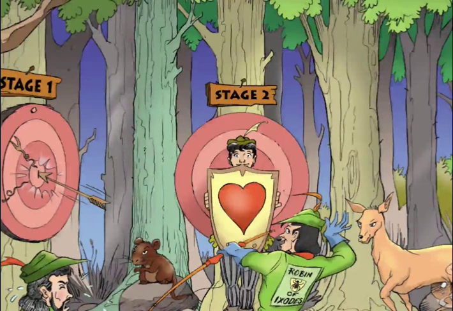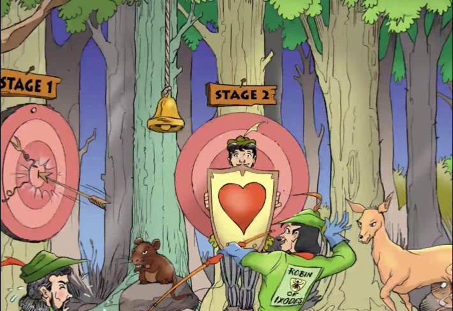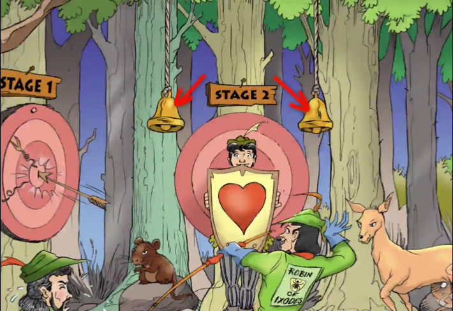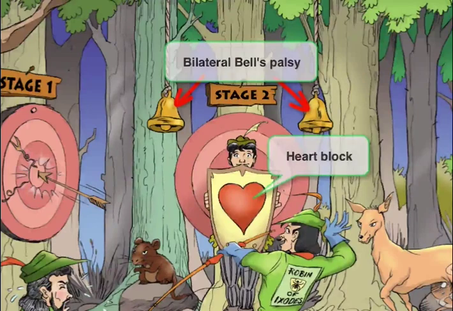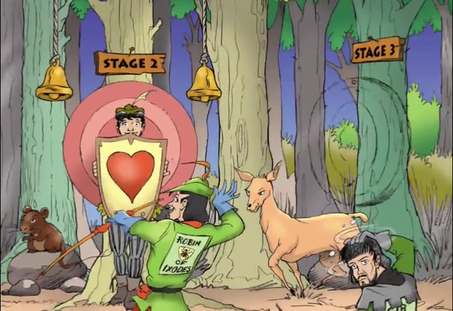And the other manifestation of stage 2 that examiners could possibly ask you about is a bilateral facial nerve palsy. Idiopathic facial nerve palsies are known as Bell's palsy. So we've added bells hanging down on both sides of the guy's face to signify bilateral Bell's palsy. And that's it for stage 2, Bell's palsy and heart block. Let's move on to stage 3.